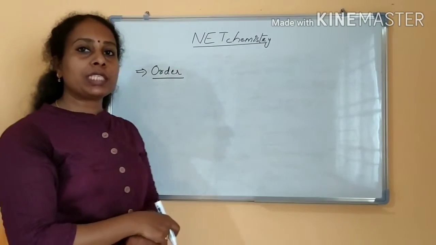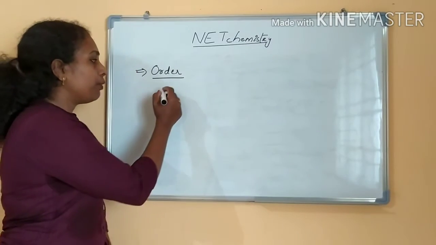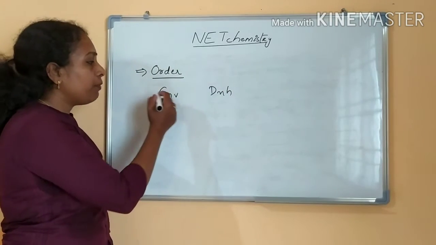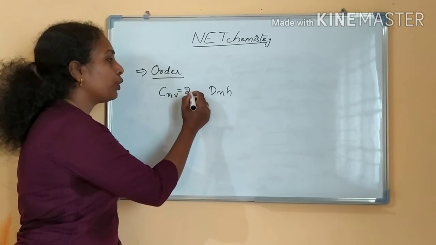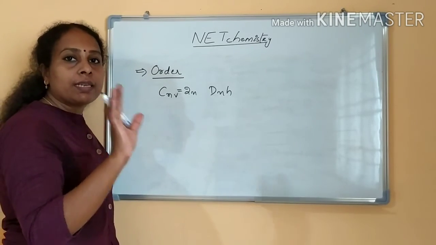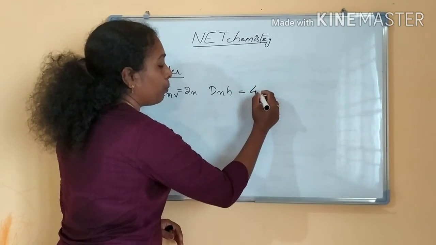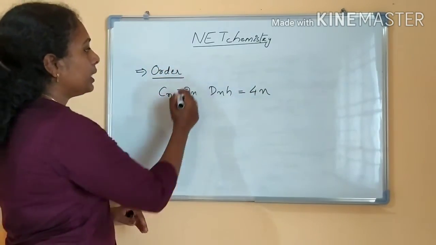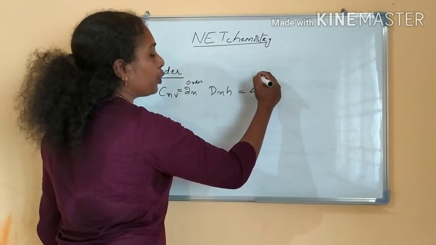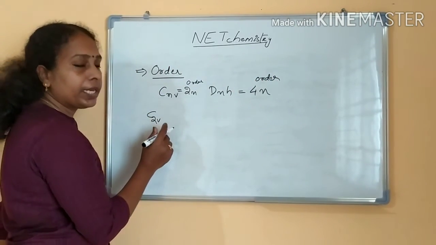Order of a point group, this is the last thing I am going to say about this topic. Okay, order, how to find out the order of a CNV point group and DNH point group. If it is a CNV point group, the order of the group is 2n. Order is nothing but the number of symmetry elements present in a group. Okay, number of symmetry elements. If it is a DNH point group, order is 4n. CNV point group, order is 2n, and DNH point group, order is 4n. So we will take C2V point group.